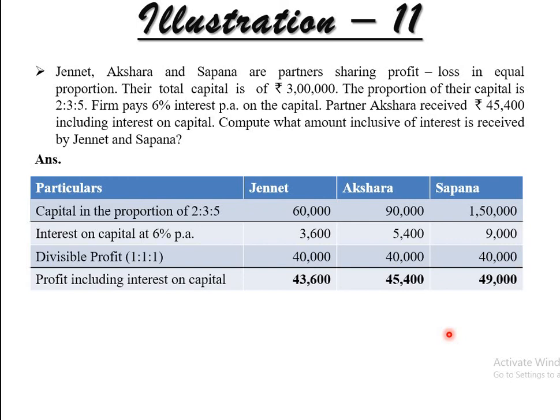So all the partners are sharing profit and loss in the equal proportion. Therefore, Janet and Sapna, each of the partners, received 40,000 from profit. So it is simply completed. All the illustrations are completed. I put pressure on why more information is given in the illustration, because in board examinations most of the examples are through illustrations. From next session we'll start the exercise from the chapter, right?